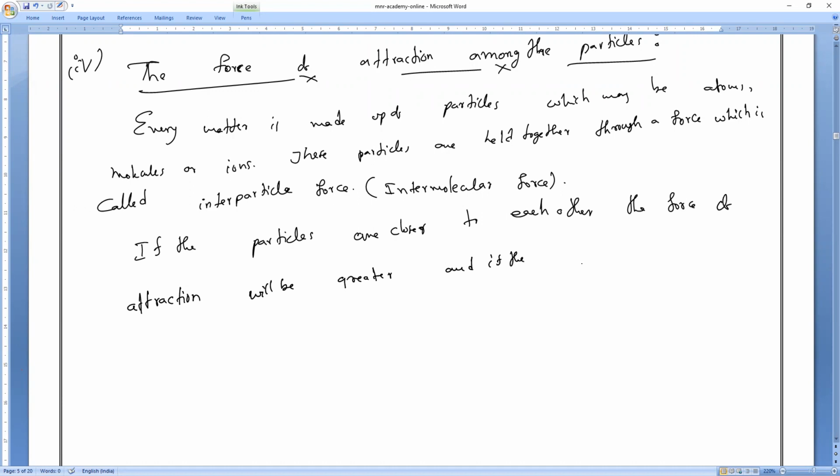Attraction will be greater. If the particles are far apart, then the force of attraction is less or more? Less. Yes, the force of attraction will be weaker.